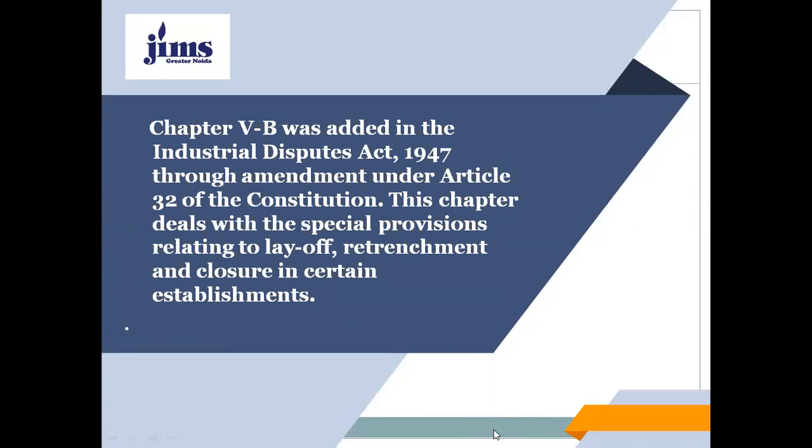So my dear students, first of all, we'll talk about the special provisions relating to layoff, retrenchment and closure in certain establishments, which are given under Chapter 5B. This chapter 5B was added in the Industrial Disputes Act 1947 through an amendment. And this chapter deals with the special provisions relating to layoff, retrenchment, and closure in certain establishments.